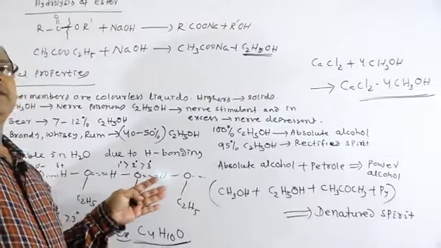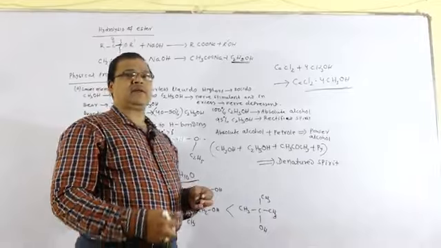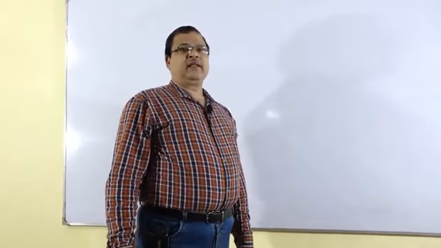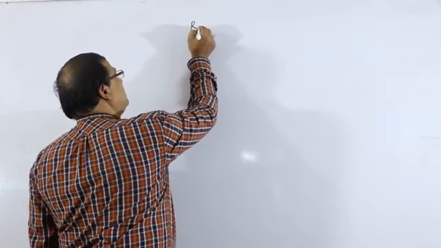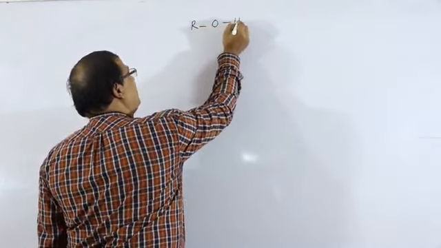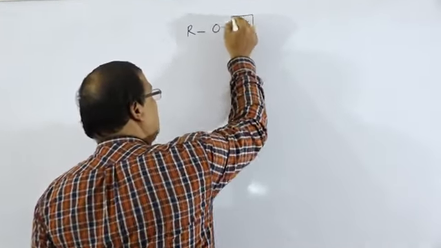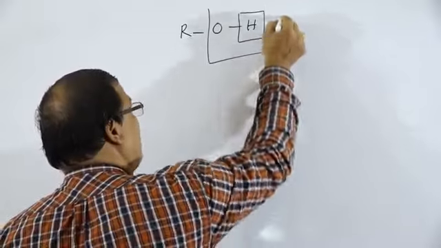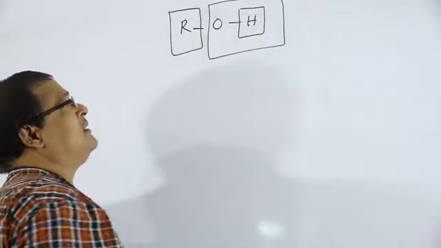Next we will go for the different chemical properties of alcohols. Alcohols have the general formula R-O-H. We will explain the different properties on this basis: reactions shown by the H part, reactions shown by the OH part, and reactions shown by the R part.